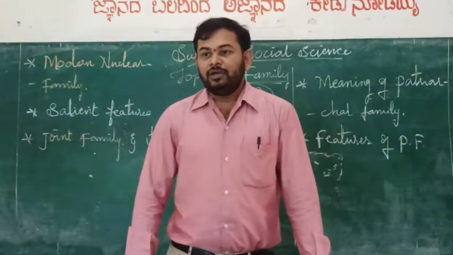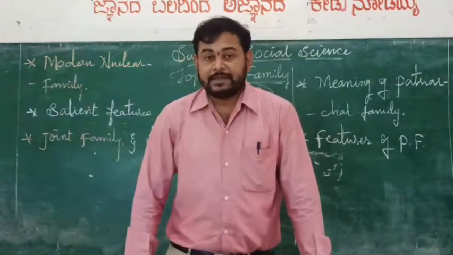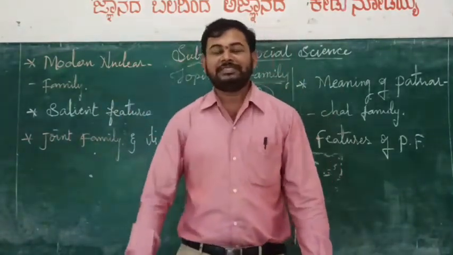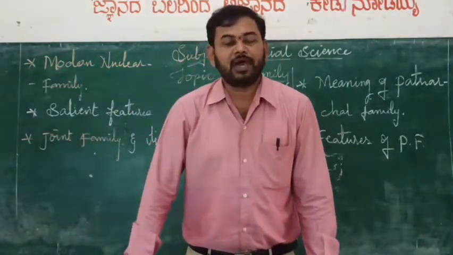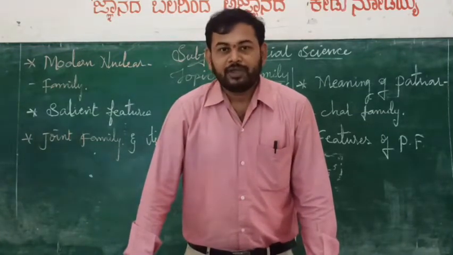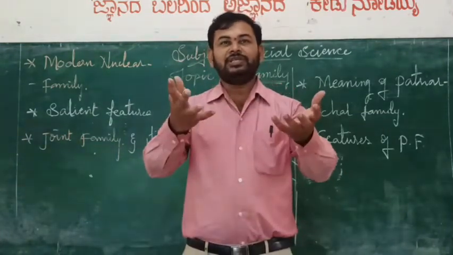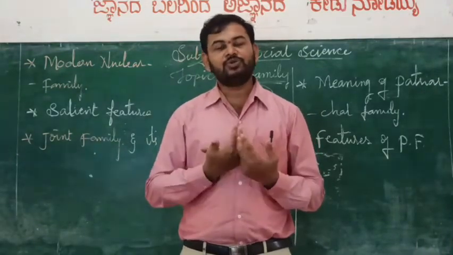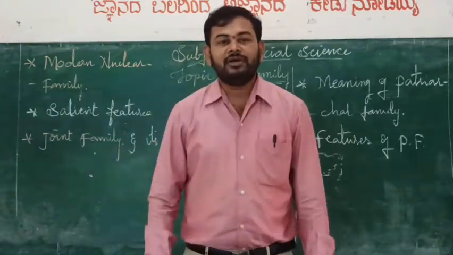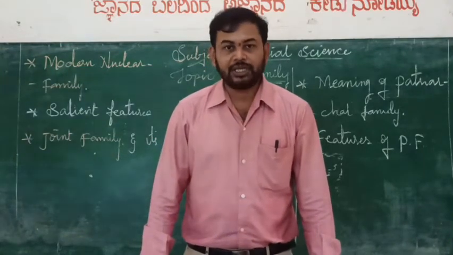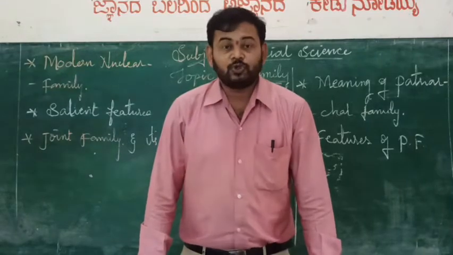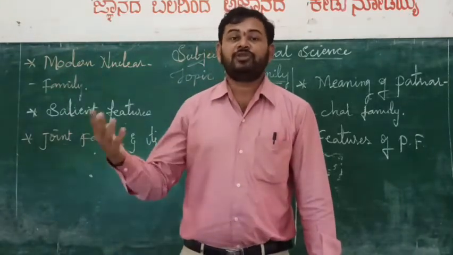And then, favor modern technology. Since the members of a modern nuclear family have more freedom, they will get all kinds of education, so that they will get good knowledge in society. They will also be able to get science and technology knowledge, because they are living in towns and cities.